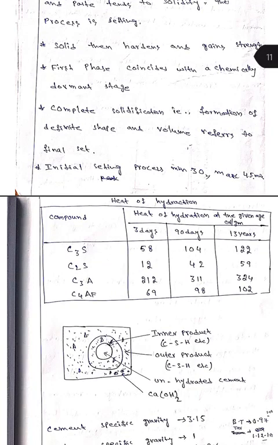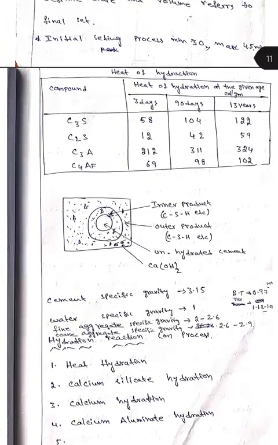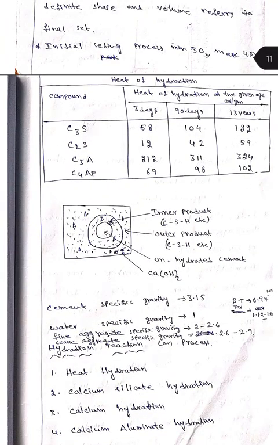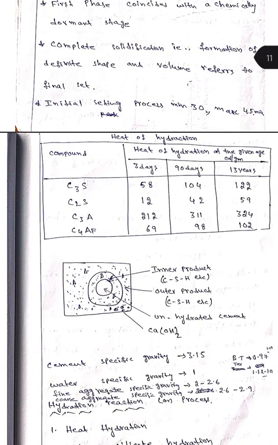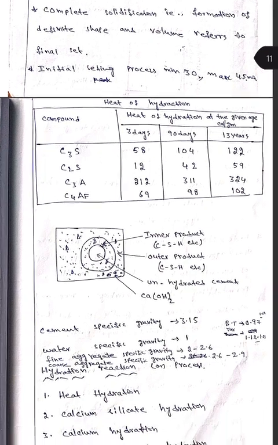The initial setting time must be a minimum of 30 minutes and a maximum of 45 minutes. In between, the hydration of concrete takes place. And this is the heat of hydration. Heat of hydration is nothing but the heat produced by the exothermic reaction. That is known as heat of hydration. To cool this heat of hydration, we must keep the concrete in cooling tanks.